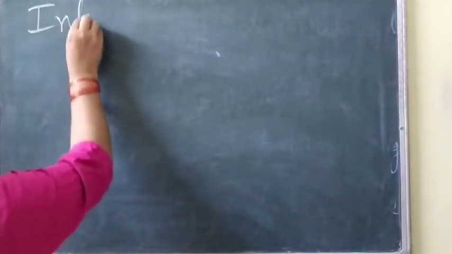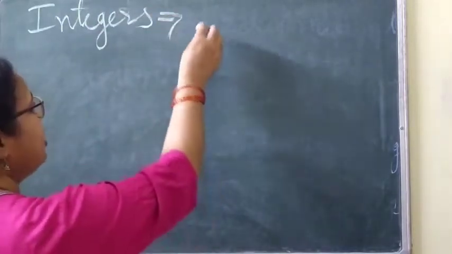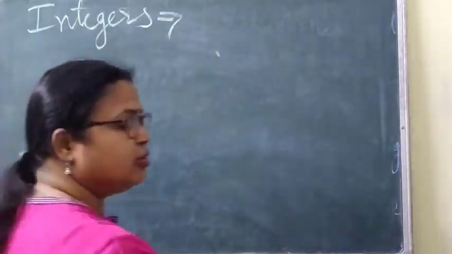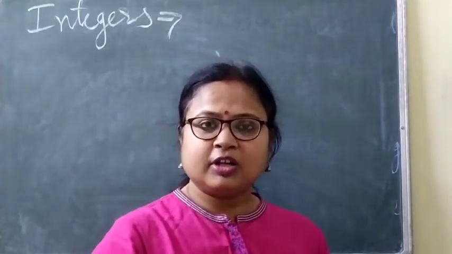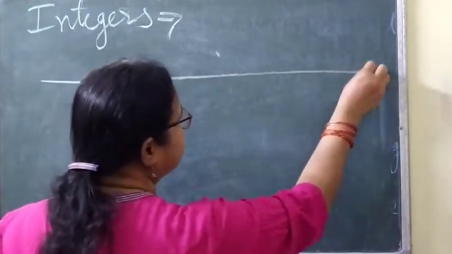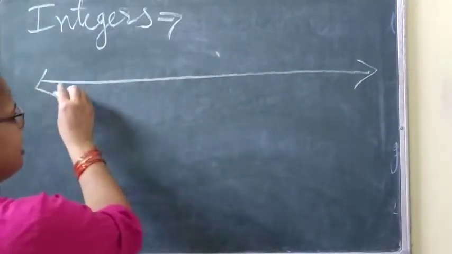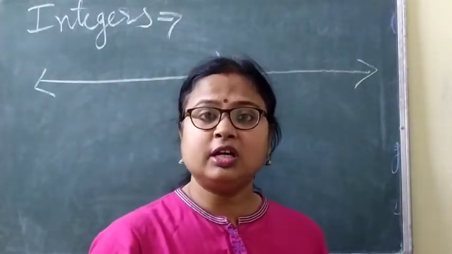Integers. Integers means a set of numbers that include whole numbers as well as natural numbers, and it will be better if you understand through the number line. So this is the number line. Here, this arrow indicates that it can move on in both the sides.